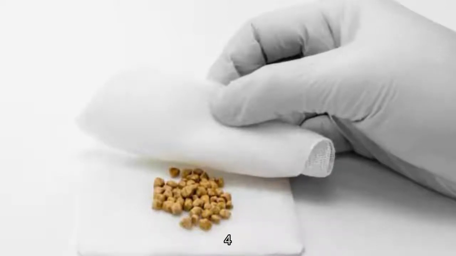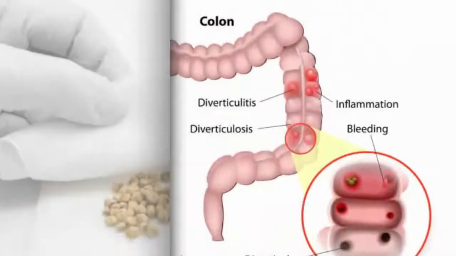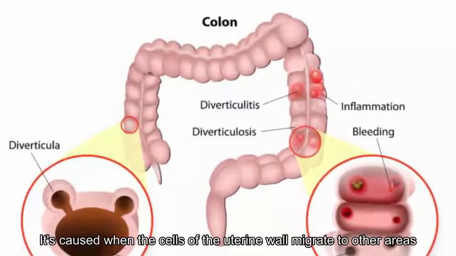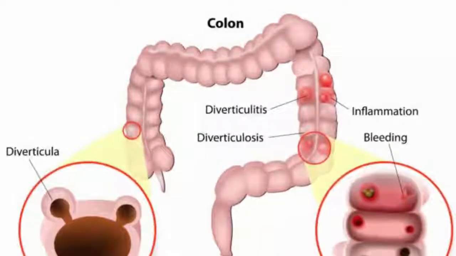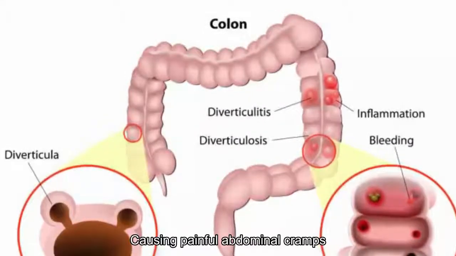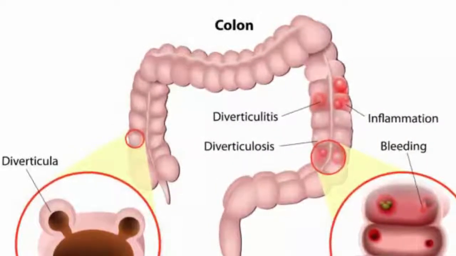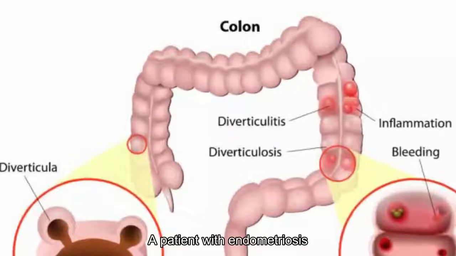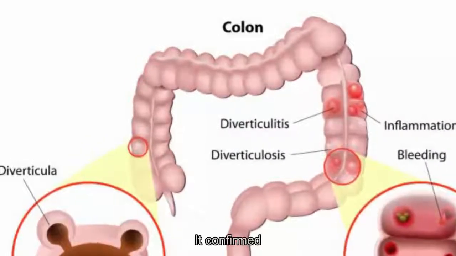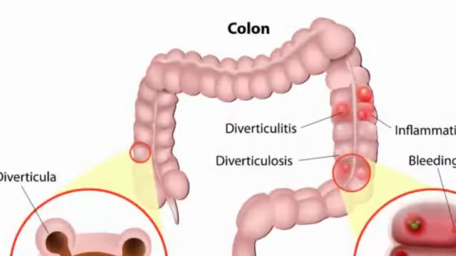4. Endometriosis. Endometriosis is a painful uterine condition that strikes women. It's caused when the cells of the uterine wall migrate to other areas of the pelvis, causing painful abdominal cramps, irregular periods, spotty bleeding, and even infertility. A pelvic ultrasound is necessary to diagnose a patient with endometriosis. If confirmed, depending on the severity, pain relievers, hormone therapy, and surgery may be viable options.